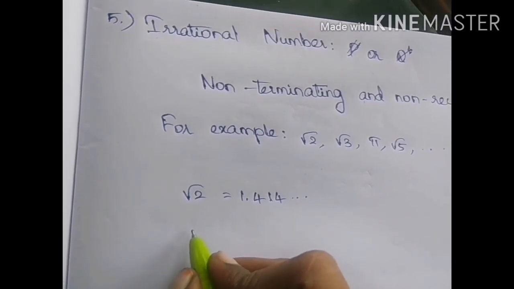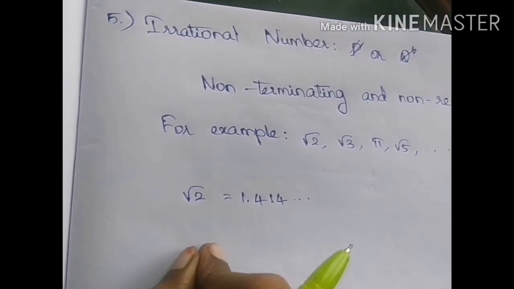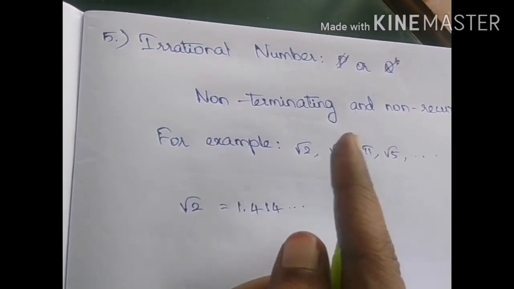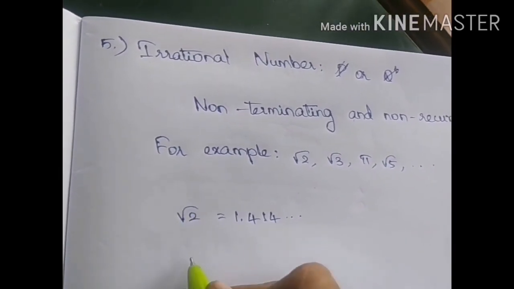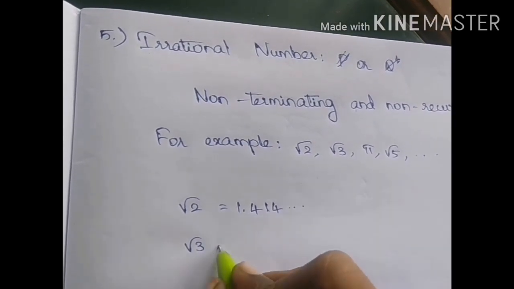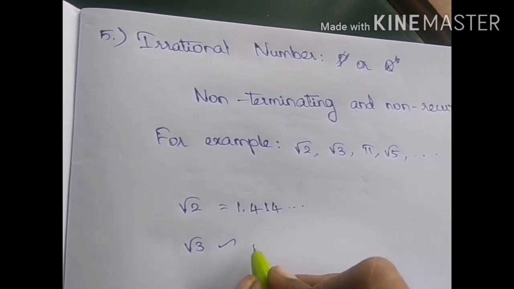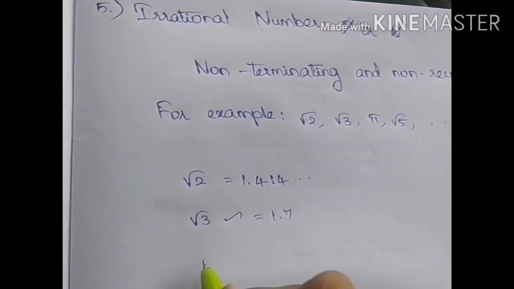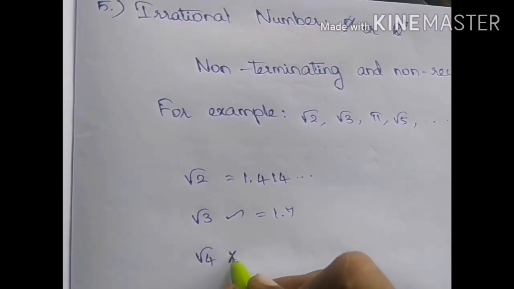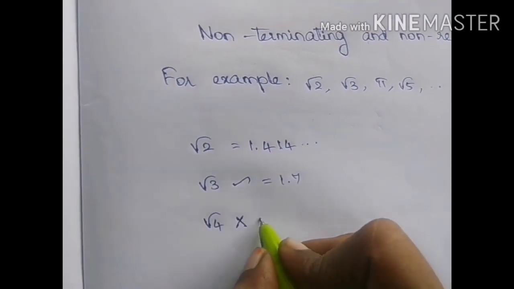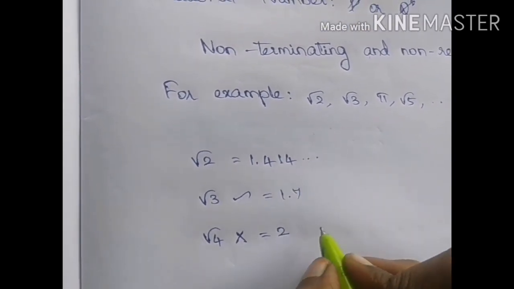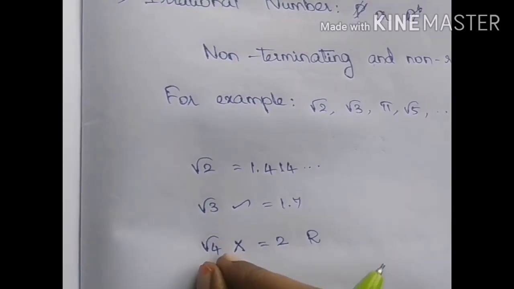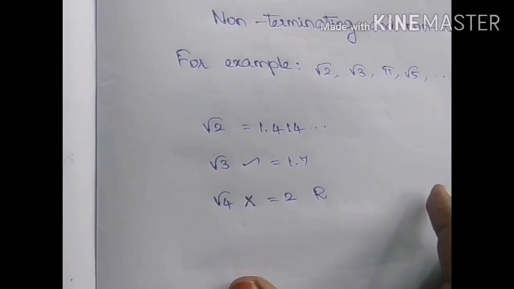So all the roots of numbers which are not perfect squares are irrational numbers. For example, root 2, root 3 is also an irrational number, which you will have the answer as 1.7 something. Root 4 is not an irrational number because the answer of root 4 is 2, which comes under rational numbers. Okay.